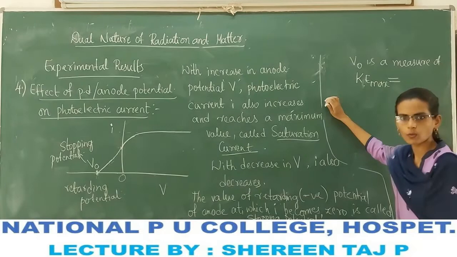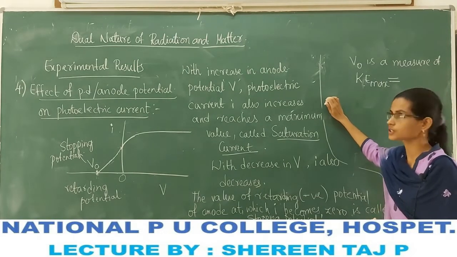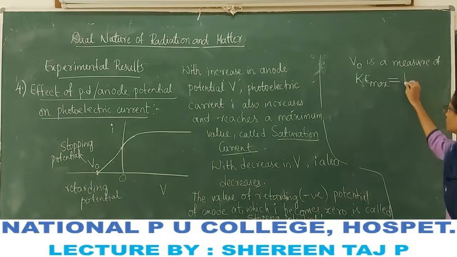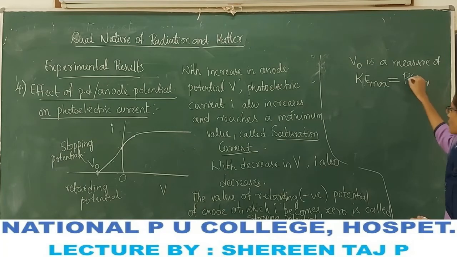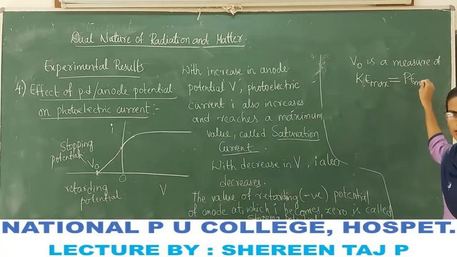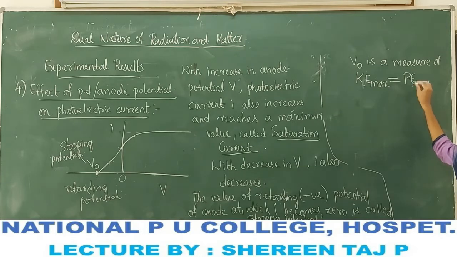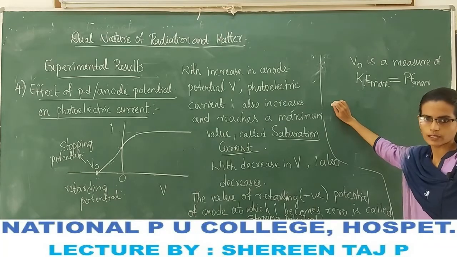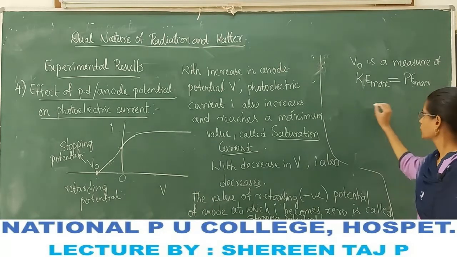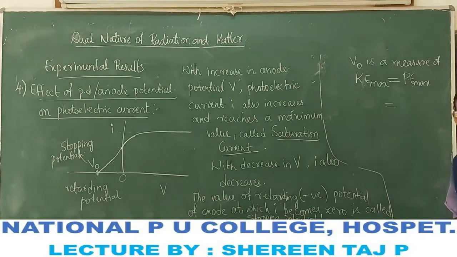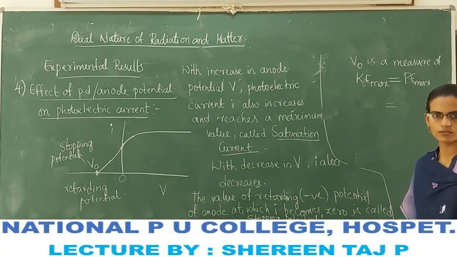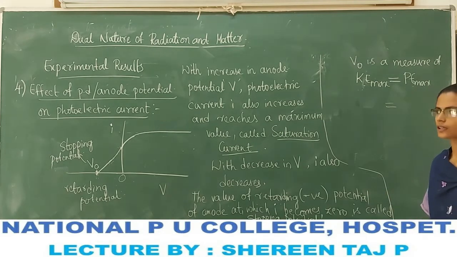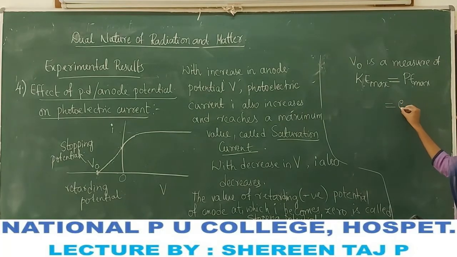then the maximum kinetic energy of the electrons is going to become the potential energy due to the stopping potential. We can say at stopping potential the maximum kinetic energy becomes the potential energy of the photoelectrons, and we know that the potential energy of a charge is given as the product of charge Q into potential, Q into V. Here what is the charge of the photoelectron? It is e.